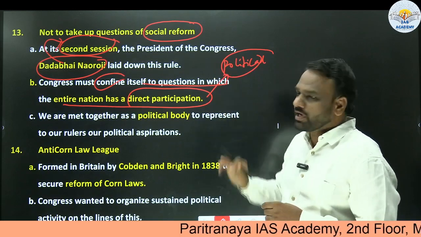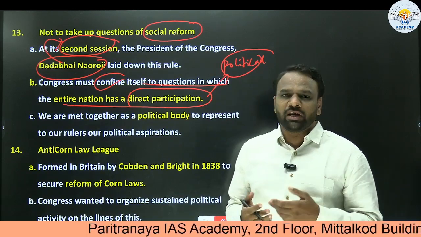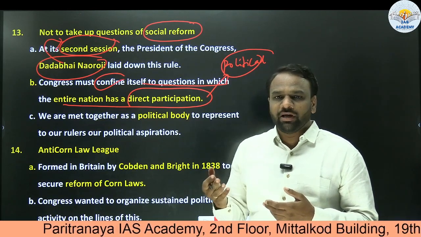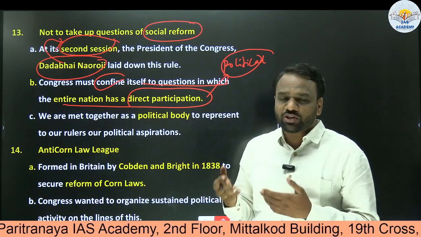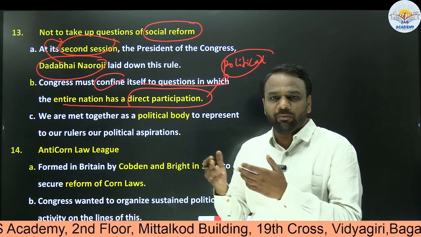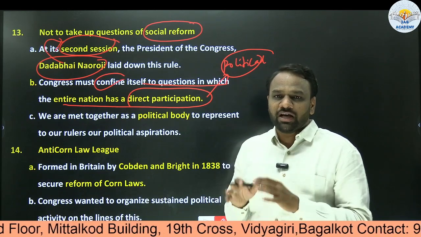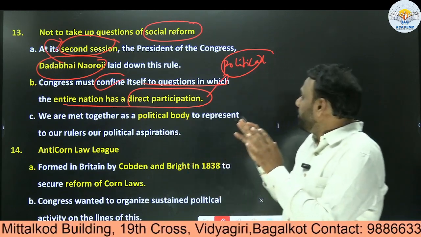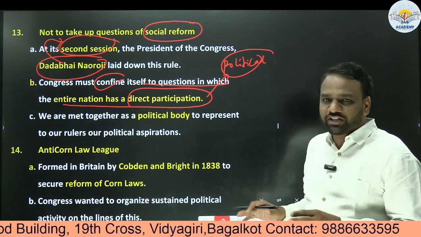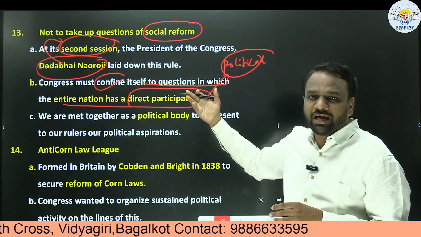When it comes to social reform, it might be confined to a particular religion. For example, overcoming the sati system is a social reform pertaining to Hindus. Triple talaq is a social reform pertaining to Muslims. So Congress should not touch such kinds of issues. Rather, it should touch the political affairs in which the entire nation has direct participation. Indirectly, this also promoted religious unity.